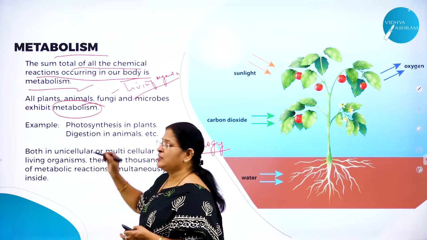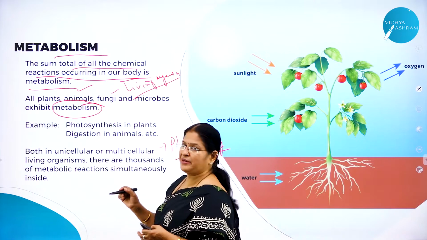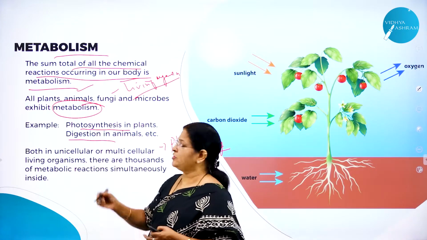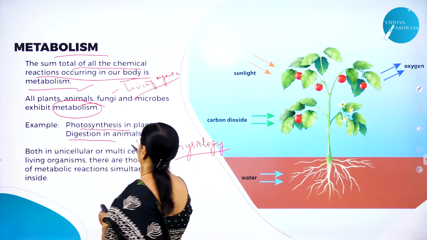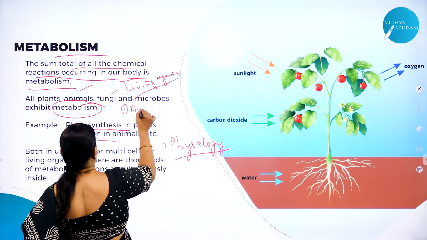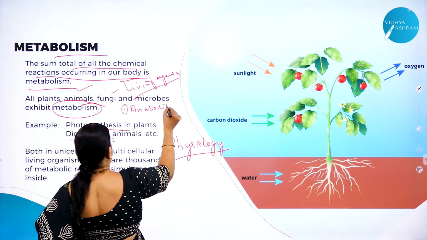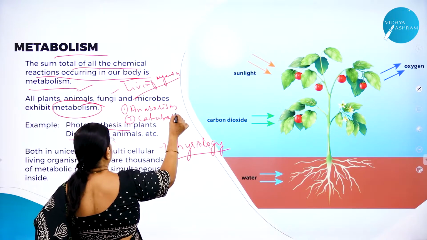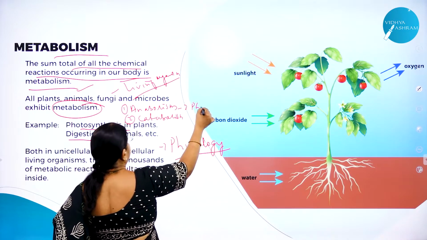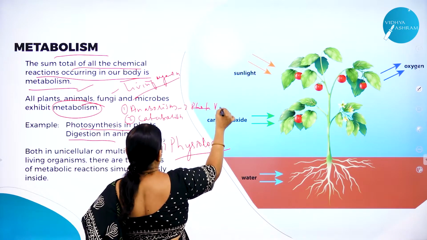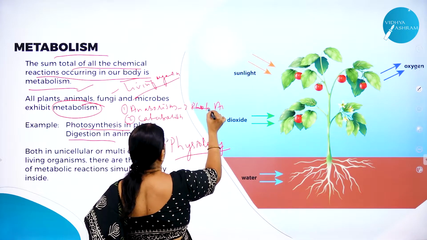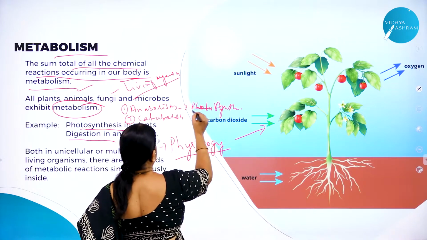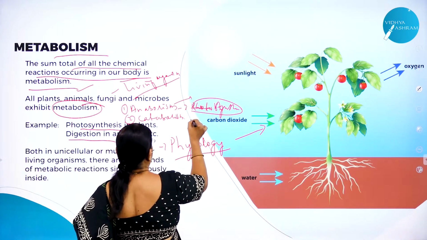Right? For example, let me give an example of a metabolic process like photosynthesis. Metabolism is again of two types, anabolism and catabolism. Photosynthesis is an example for anabolism.